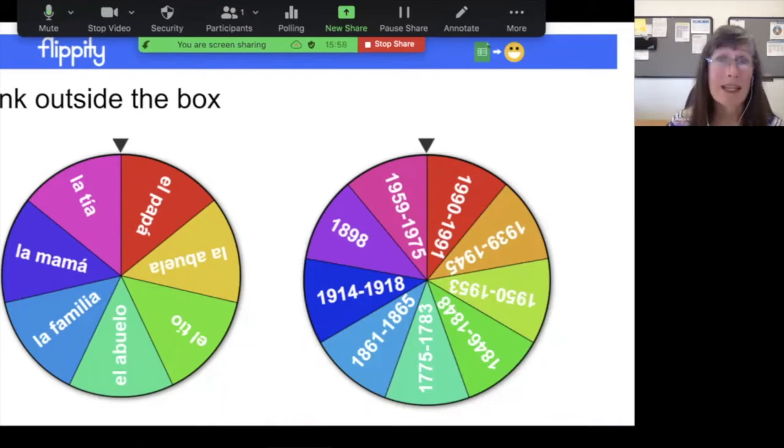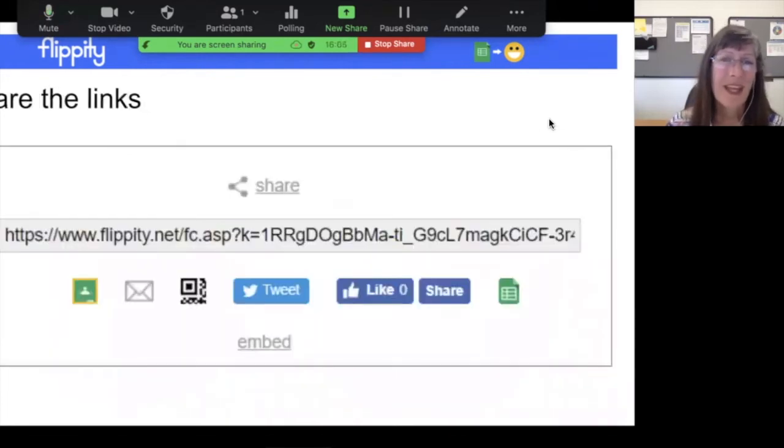Who were the main politicians of that time? Whatever I would like to ask. And thinking outside of the box, there is a place on your gadget, on your interactive, that you can share the link. So you don't always have to be the one holding on to the game. You can send it into your Google Classroom, email it, you can tweet it out, so you can share this so they can play independently.